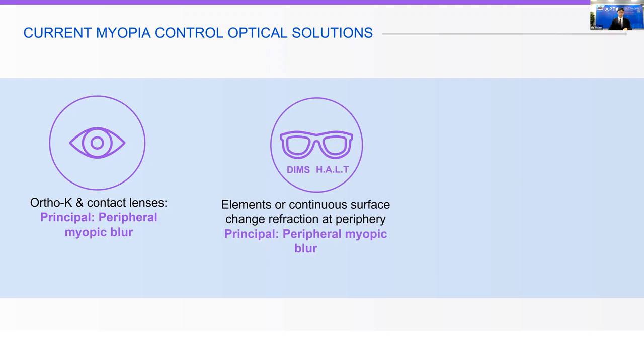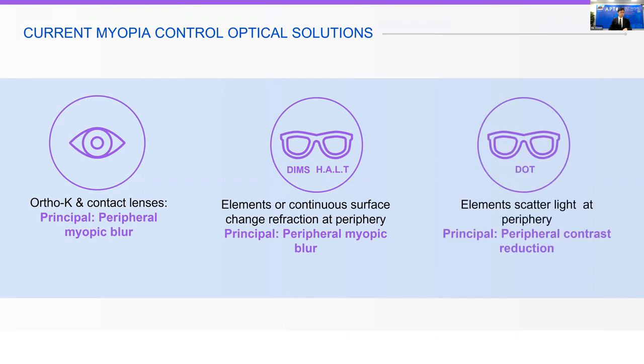In this case, there are refractive elements on the periphery of the lens that refract the rays of light differently, again creating the peripheral myopic blur on the periphery of the retina. Now, very recently, a new technology called DOT does not use refractive elements, but light-scattering, diffusive elements on the periphery of the lens. And in this case, it is not creating a myopic blur, but just reducing contrast on the periphery of the retina. And they proved that it is working.